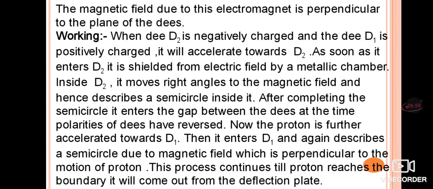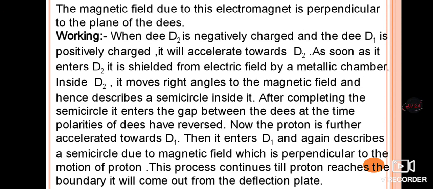Because of the magnetic field, inside D2 it moves at right angles to the field, and hence it describes a semicircle inside it. After completing the semicircle, it again enters the gap.